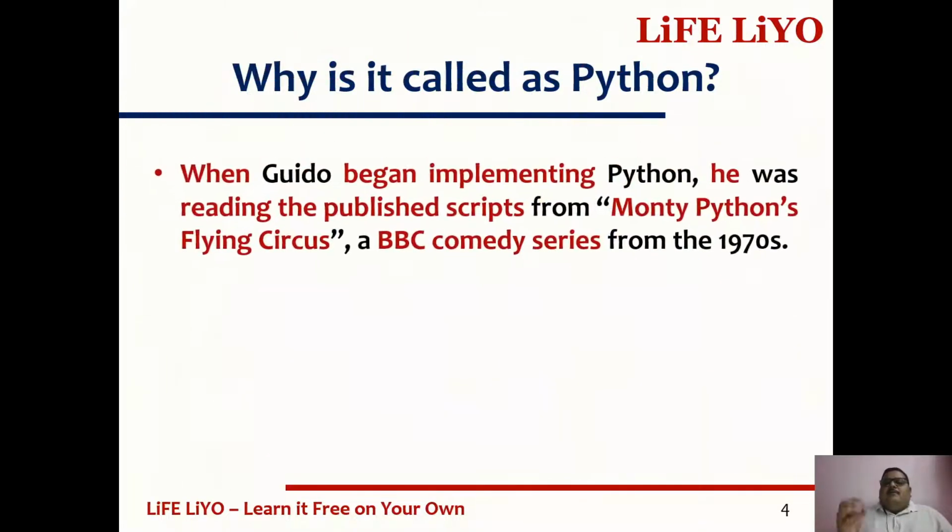When Guido started the implementation of Python, he was reading the published scripts of Monty Python's Flying Circus. It is a BBC comedy series from the 1970s. He loved that particular comic series very much, and he thought, why can't I give my programming language a good and most impactful name?